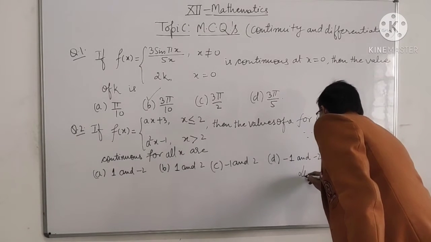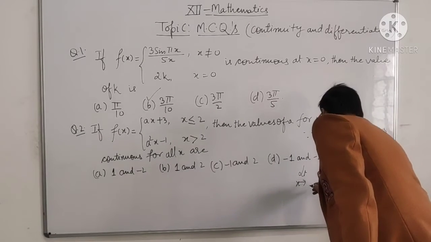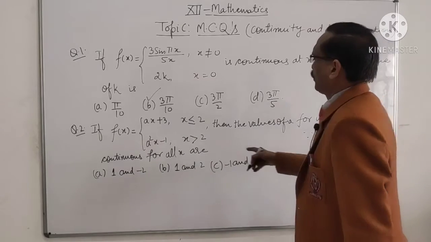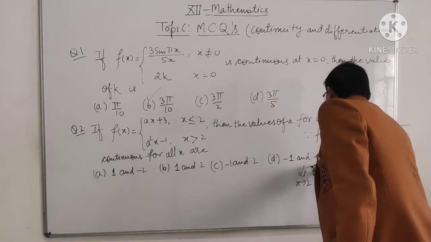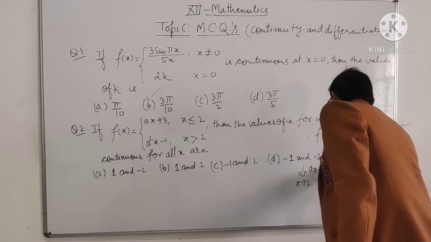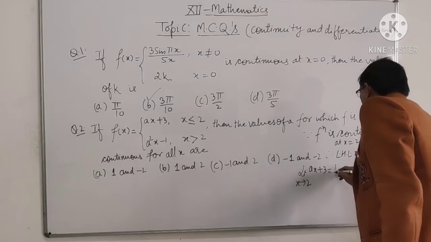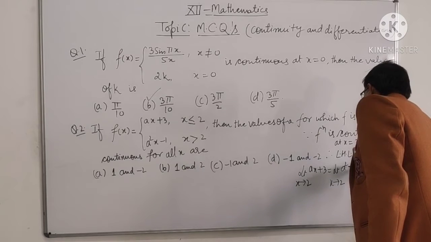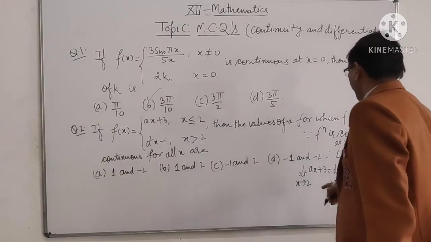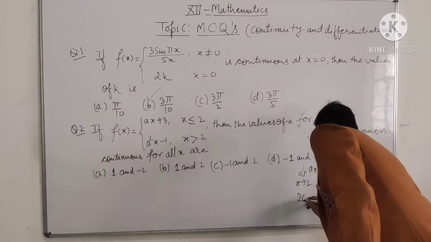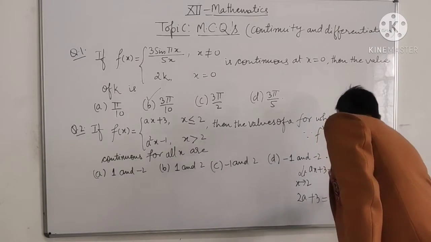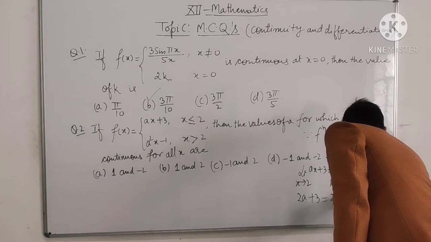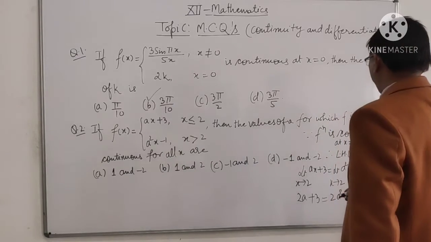Limit x tends to 2 of the left function, ax plus 3, equals limit x tends to 2 of a square x minus 1. Then it is 2a plus 3 equals 2a square minus 1.